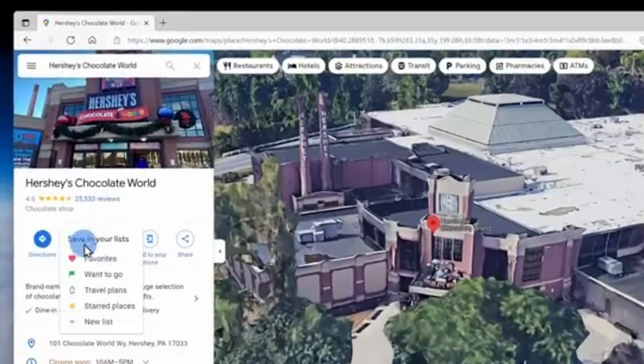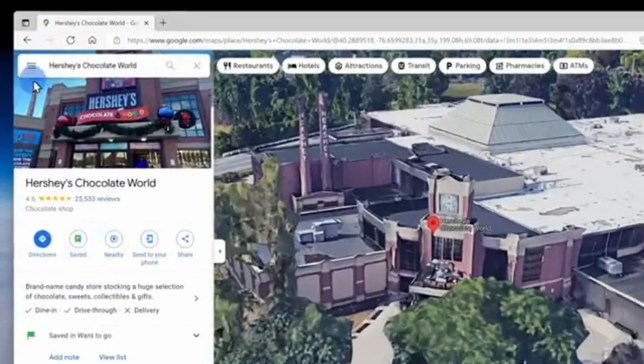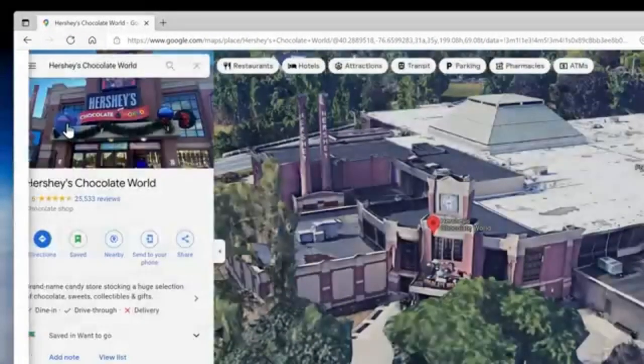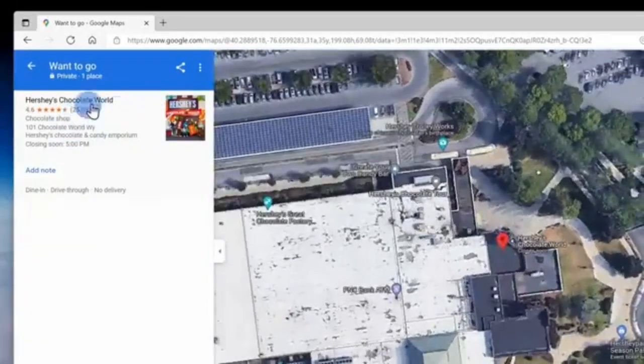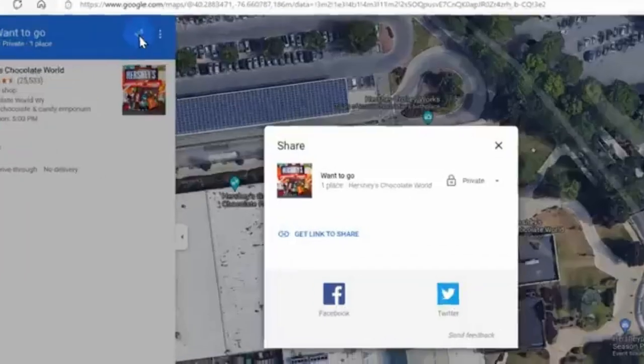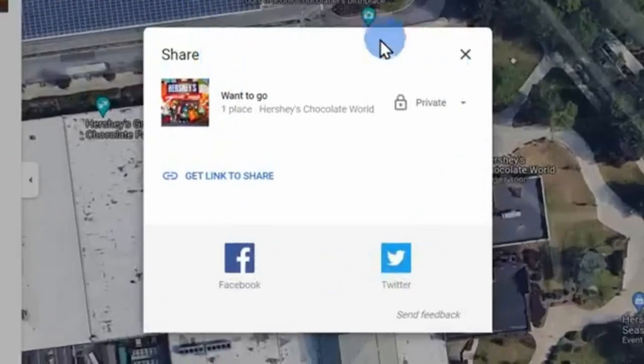Here I'll click on Save. Now I could go up to the hamburger menu, click on Your Places, and when I click into this list, here I see my saved item. I can even share this list with others so we can collaborate on pulling together the plan for this trip.